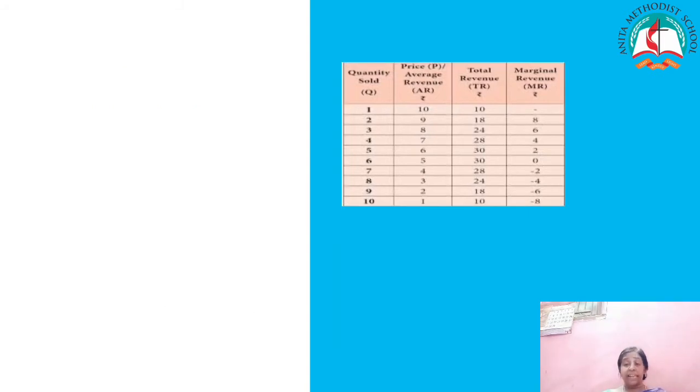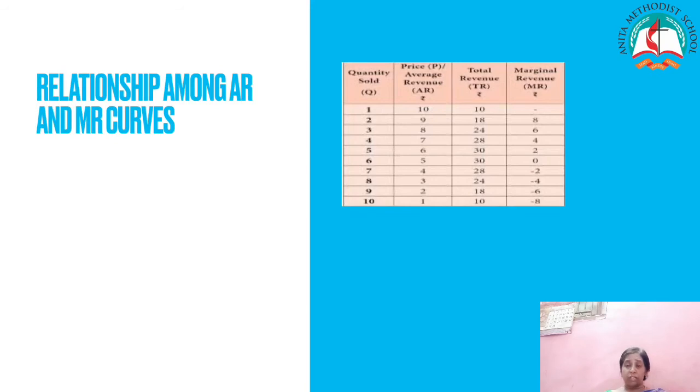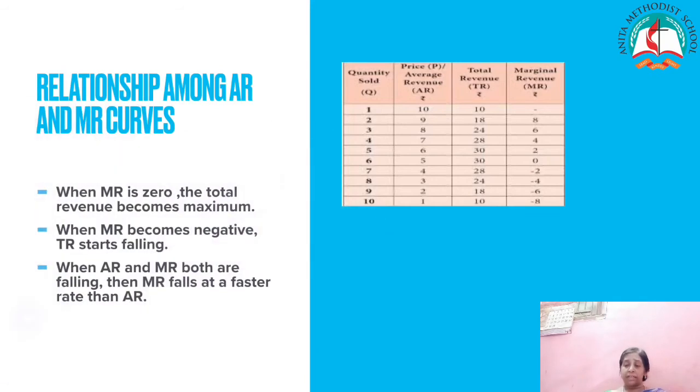Relationship among TR, AR and MR curves. When marginal revenue is positive, total revenue rises. When MR is 0, total revenue becomes maximum. When marginal revenue becomes negative, total revenue starts falling. When AR and MR both are falling, MR falls at a faster rate than AR. This is the relationship among TR, AR and MR curves.